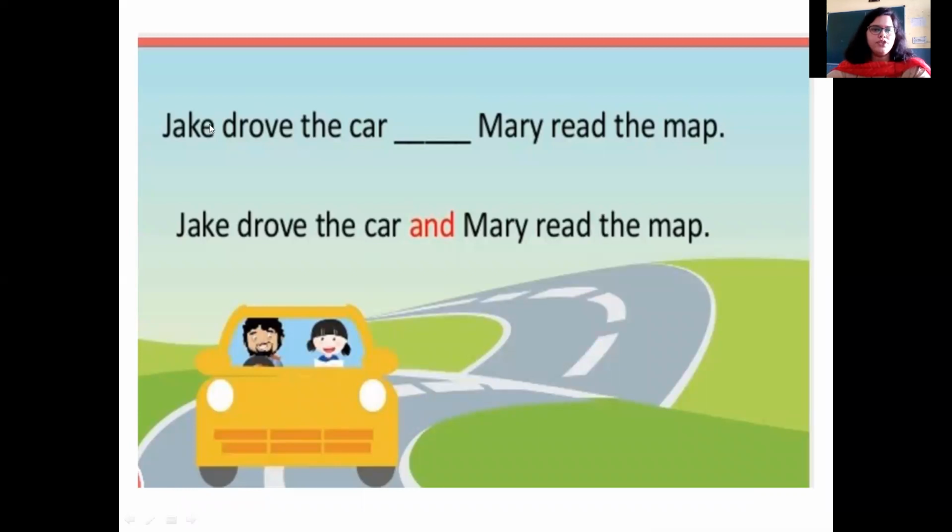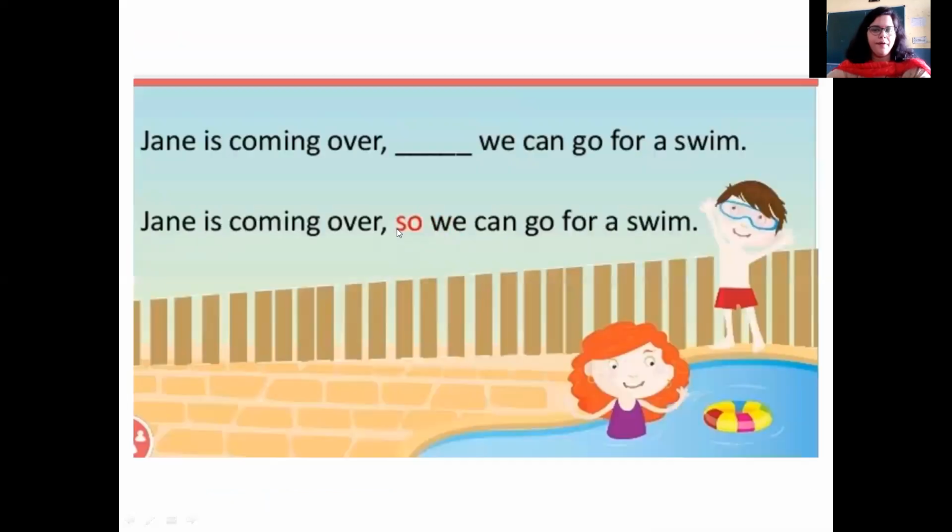As you can see here, Jake drove the car and Mary read the map. So and is here. Likewise, Jane is coming over, so we can go for a swim. क्या है, सारे sentences conjunction से join हो गए हैं. ठीक है, it is a very simple concept, which if you understand, both simple and compound kinds of sentences are clear to you.